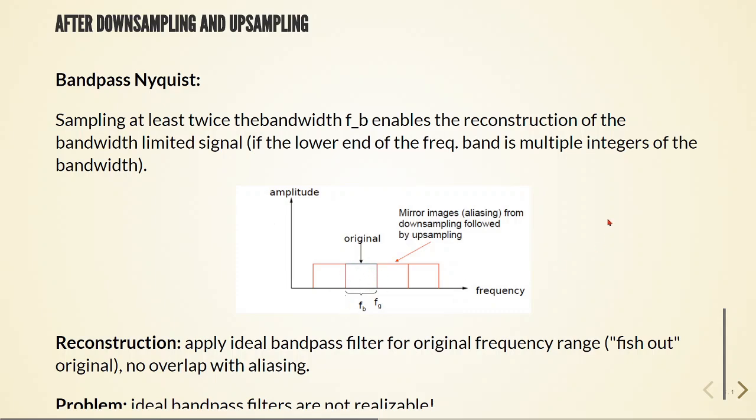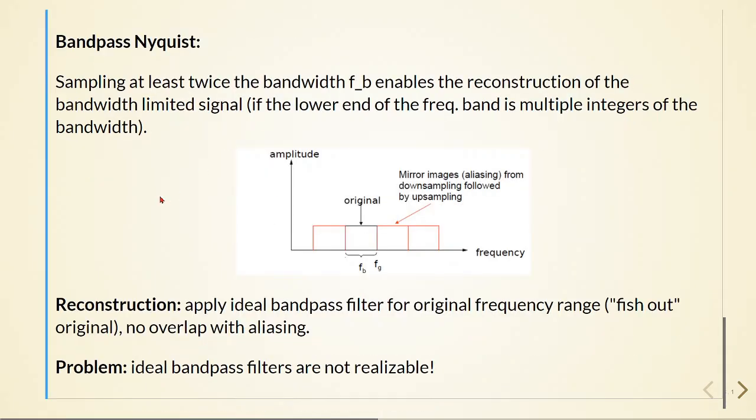If the lower end of the frequency band is an integer multiple of the bandwidth, we achieve perfect reconstruction. In theory, we apply ideal bandpass filters for the original frequency range, and we fish out the original, and when there is no overlap, there will be no aliasing.